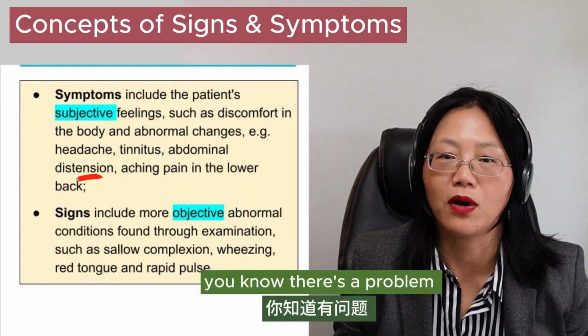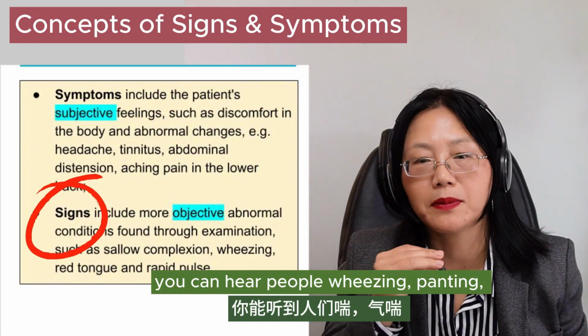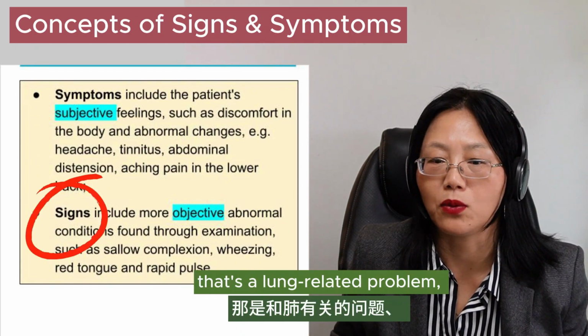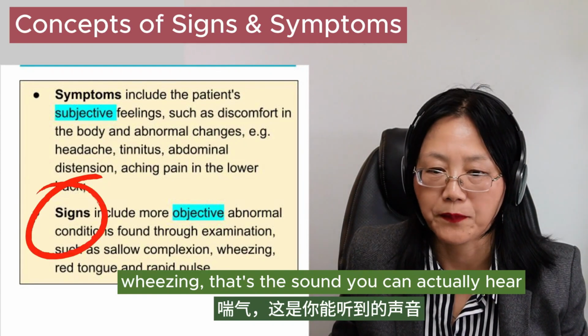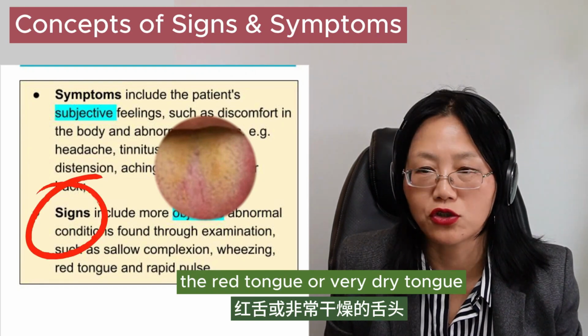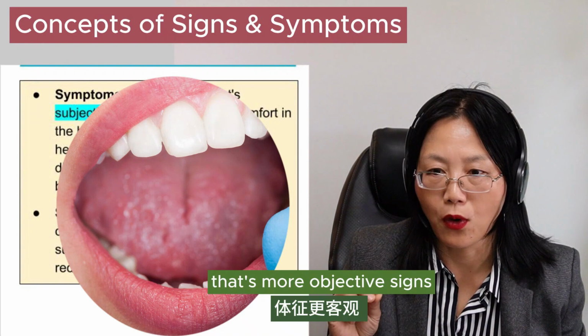You know there's a problem. It can be the lack of blood, lack of qi. You can hear people wheezing, panting. There's a lung-related problem. That's the sound you can actually hear. The tongue, you can see it, the red tongue or very dry tongue. You can see the teeth marks. Those are the more objective signs.